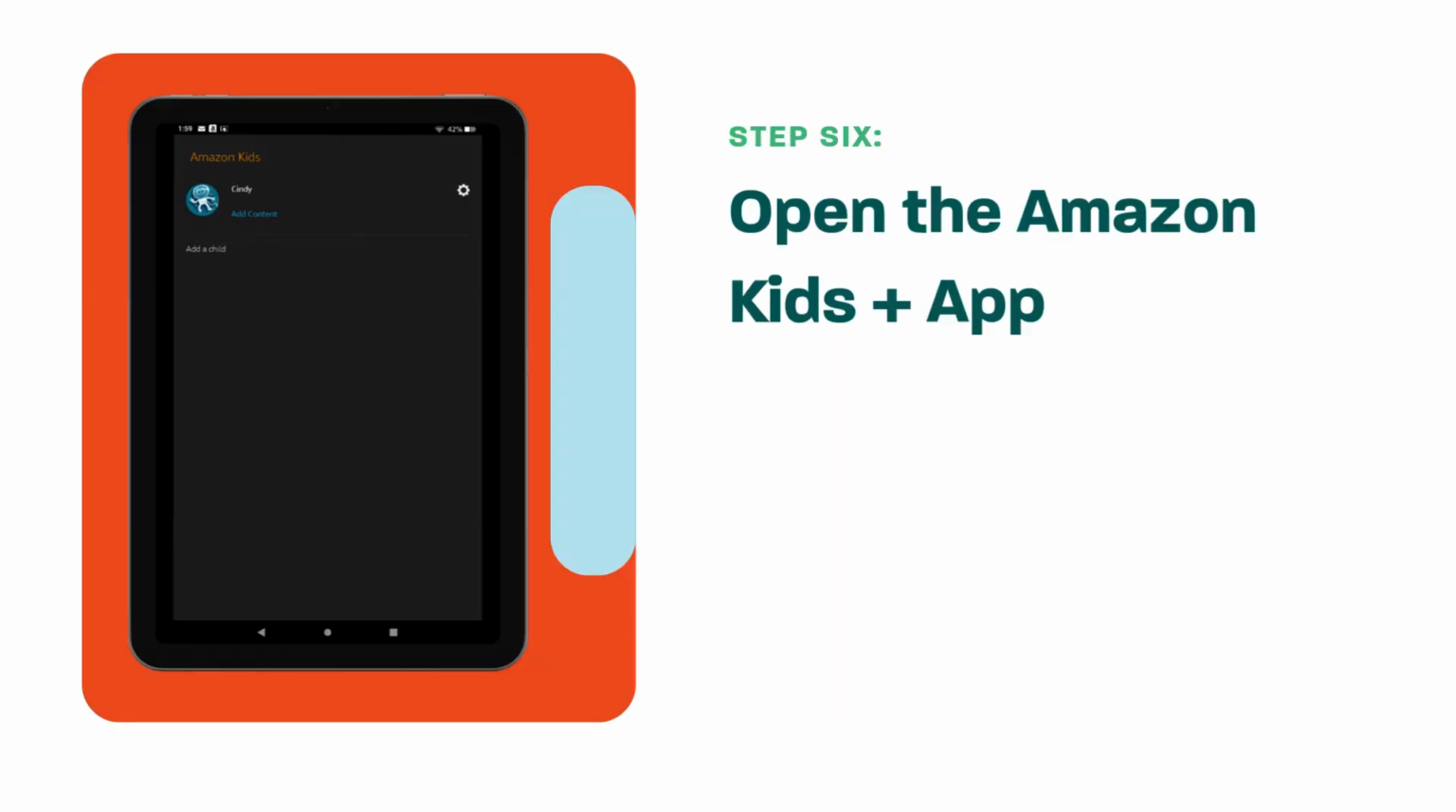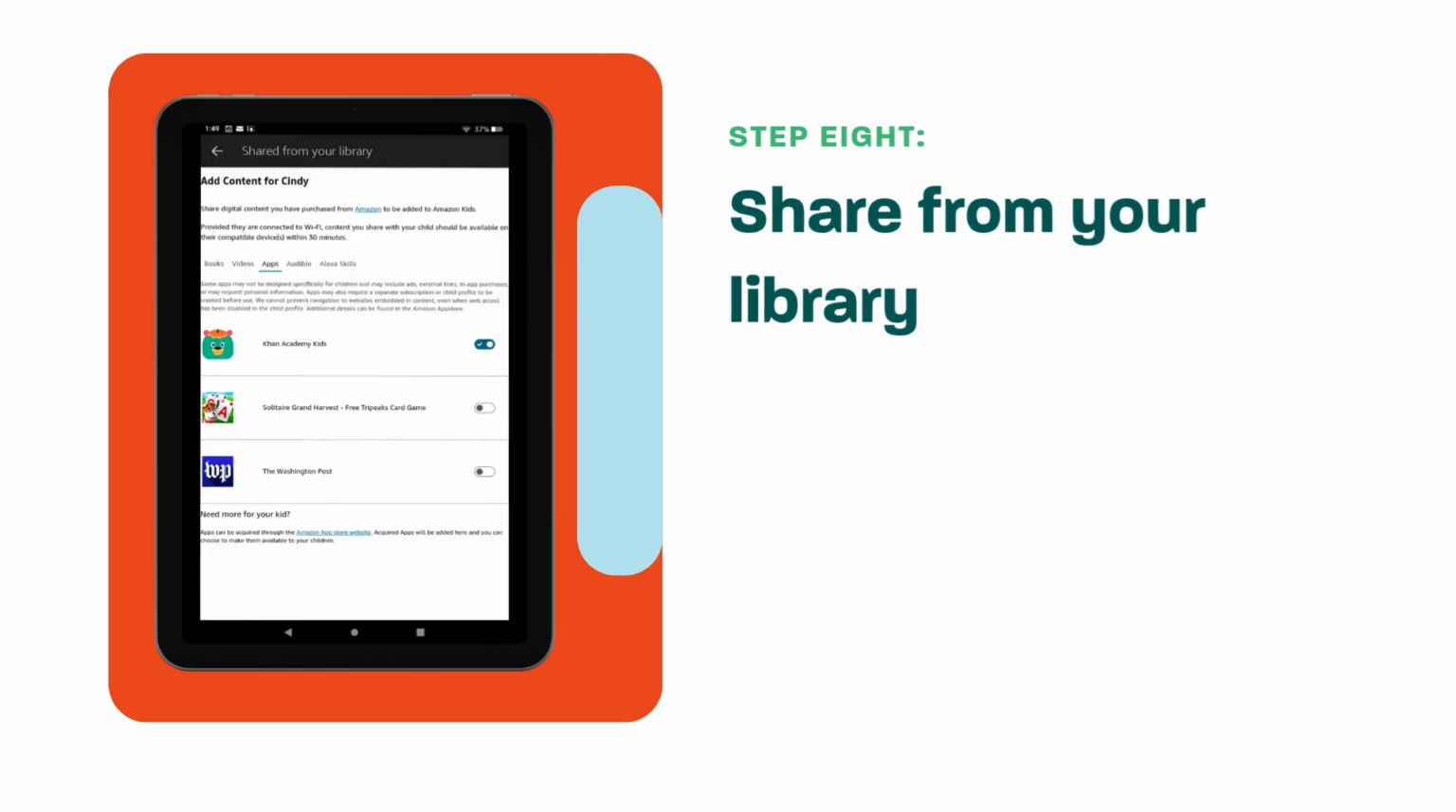Next, you're going to open the Amazon Kids Plus app. This is where you'll add content for your child to access the Khan Academy Kids app under their profile. Click on Add Content. Click on the Apps tab to see all of the available options, one of which should be the Khan Academy Kids app.